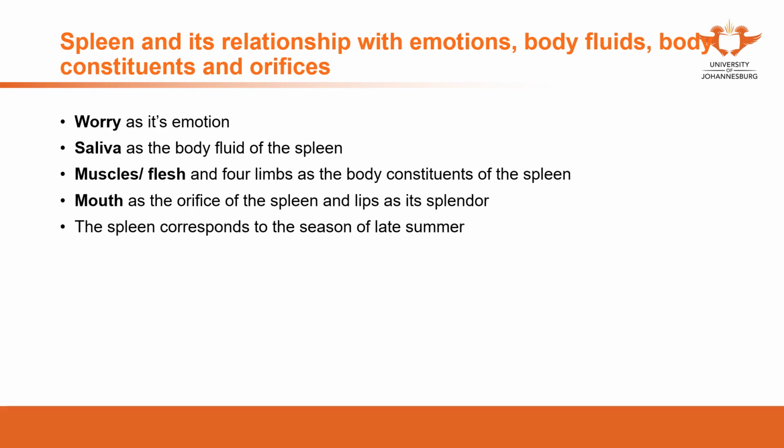And if someone has a runny nose, you know the nasal mucus is related to the lung, and then you can treat the lung. The nasal mucus is also considered as phlegm. The phlegm is related to the spleen.